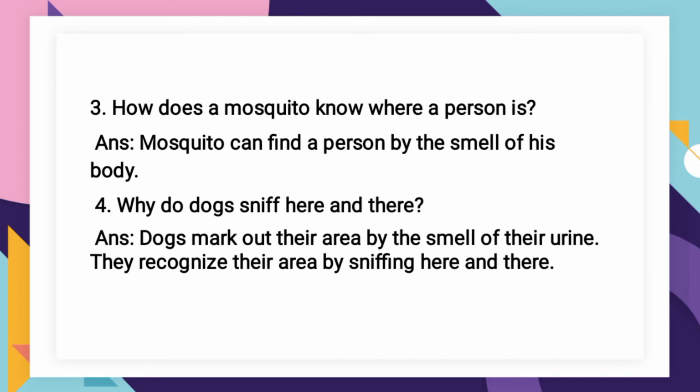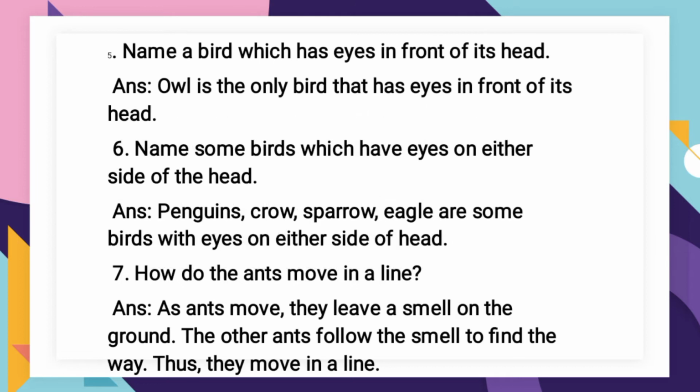Why do dogs sniff here and there? Dogs mark out their area by the smell of their urine. They recognize their area by sniffing here and there. So why do these dogs sniff? What is the reason? They mark out the area using their urine, and by the smell of the urine they sniff, take the smell of urine and identify their area.